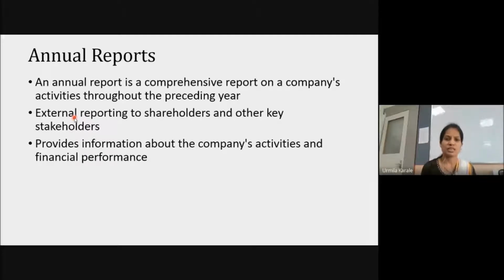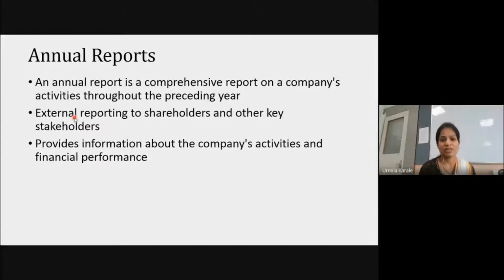So which includes employees, customers, government, general public, suppliers, okay? Then regulatory authorities, banks and financial institutions, even general public. So all these people, one or the other way, are associated with the company. So company prepares these reports specially for communication to all these stakeholders. Now, since these are the companies which are listed ones, which are public limited companies, the statements will be disclosed, or the reports will be published on the company's website.